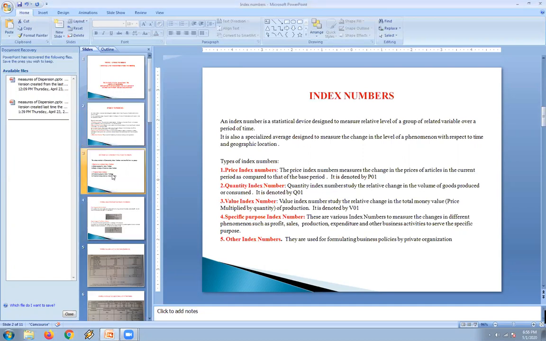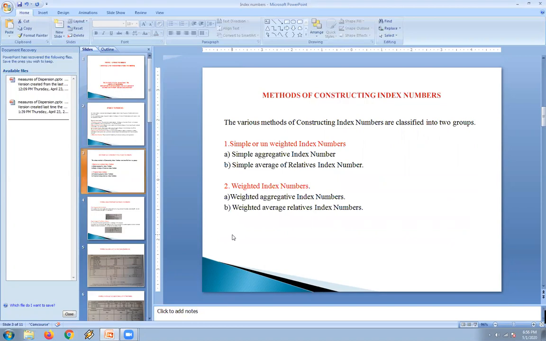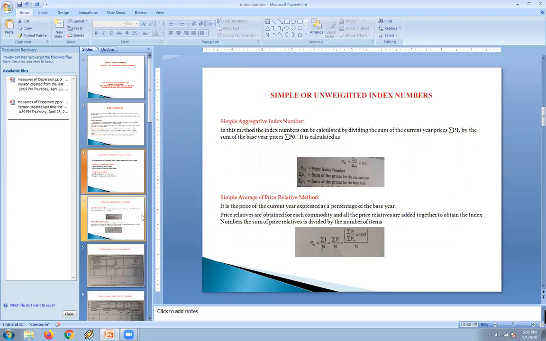So let us go for the methods of index numbers. So basically there will be two methods for constructing the index numbers. One will be the simple or unweighted index numbers. The simple again will be categorized into two. One will be simple aggregative index and the second one will be simple average of price relative index numbers. And the second category will be weighted index number. That again is classified into two. One is weighted aggregative and the second one will be the weighted average price relative. So let us know what do you mean by simple or unweighted index numbers.